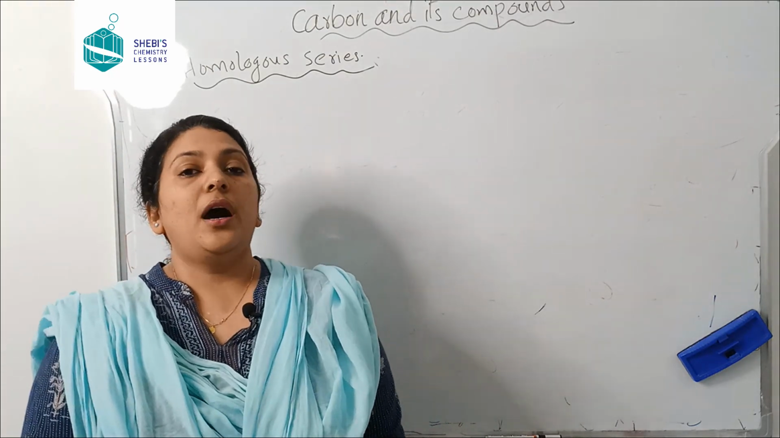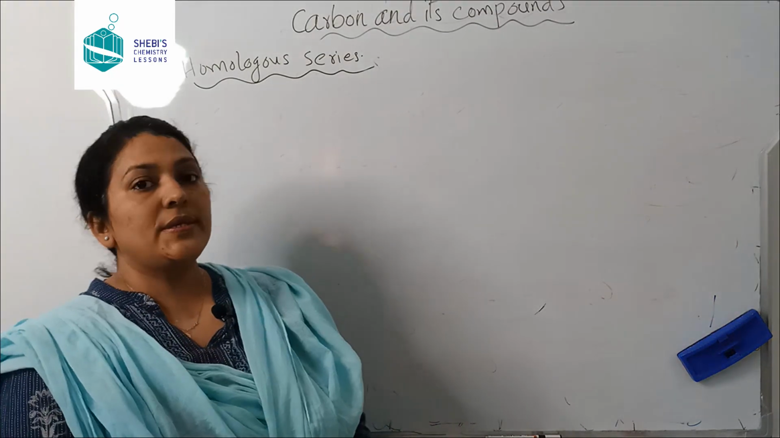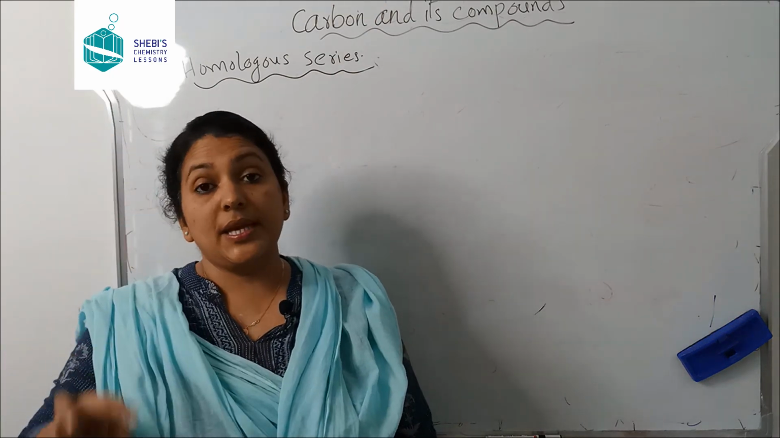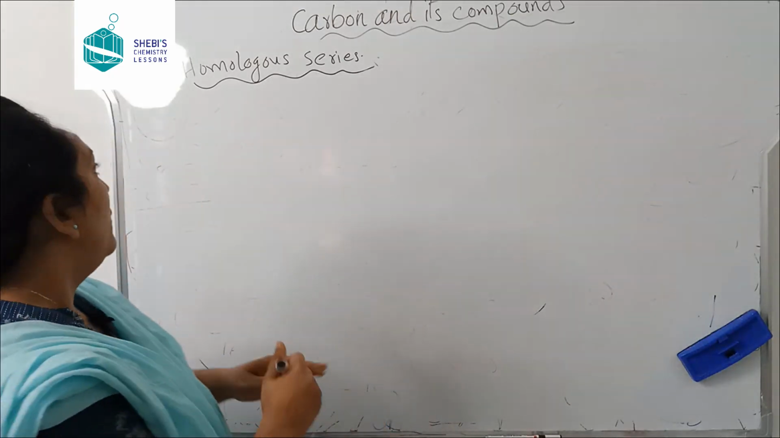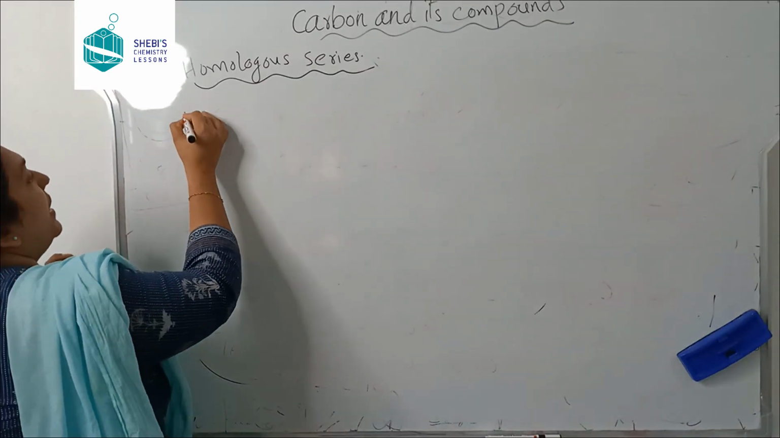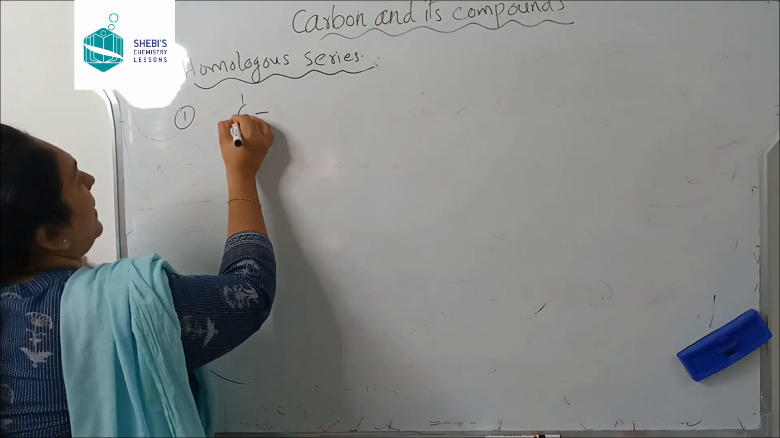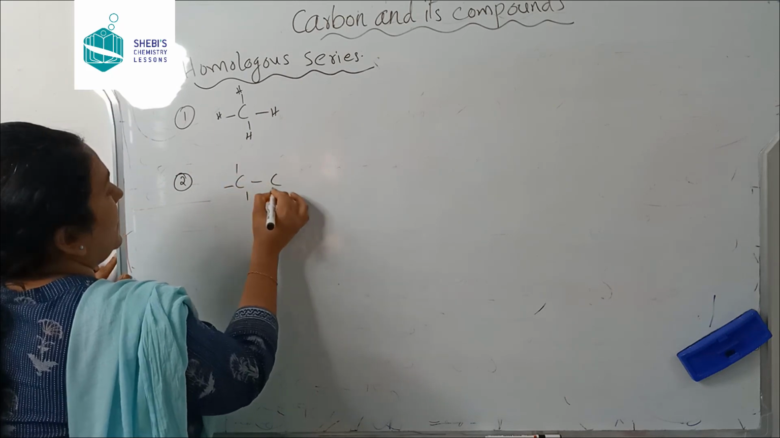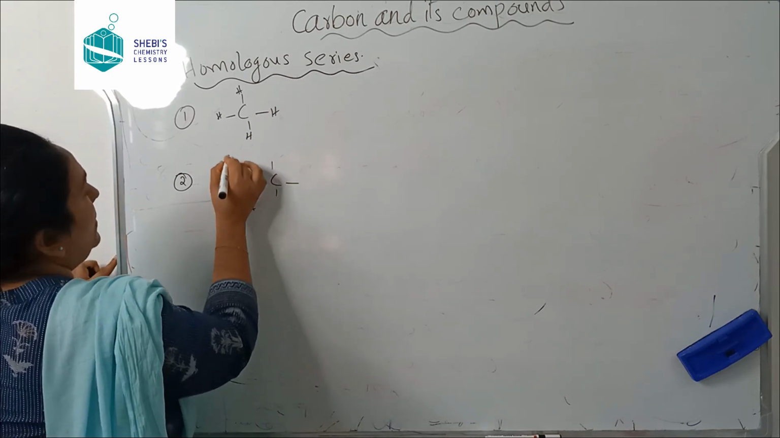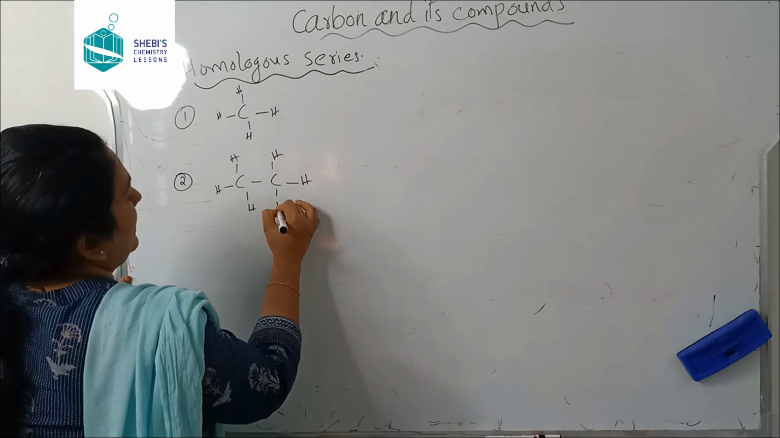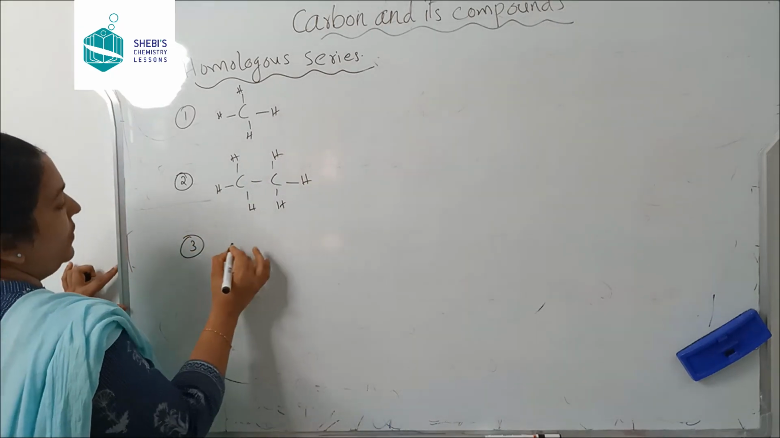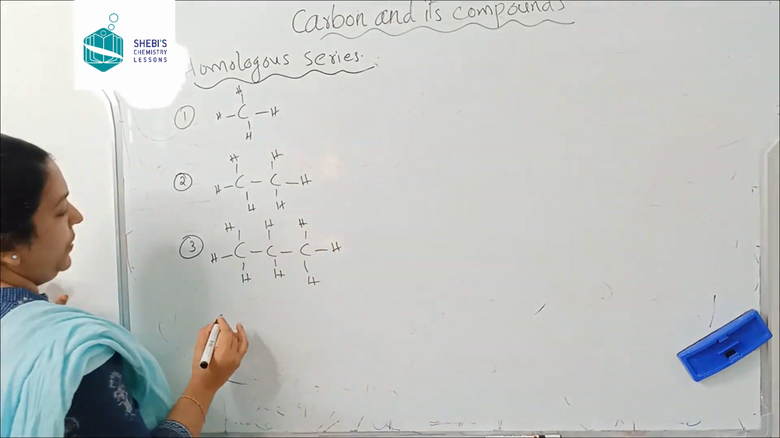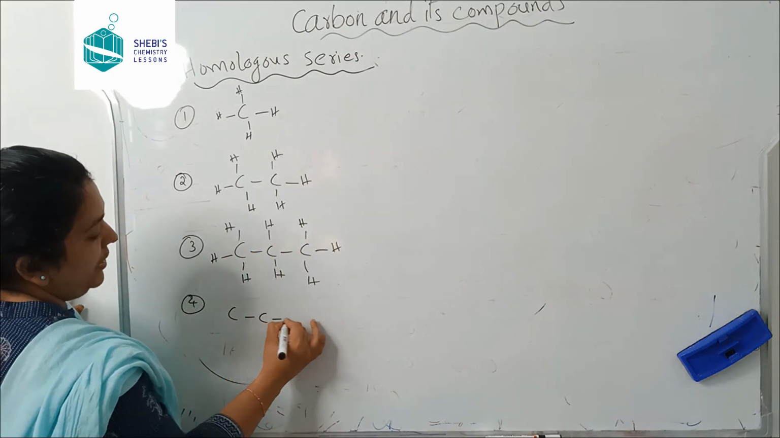Now we are going to take homologous series. To discuss that, let us first take alkanes. Some of the alkanes I'll take. For example, number 1, I'll take methane. Second one, 2 carbon atoms, it is called ethane. Third one, 3 carbon atoms. Fourth one, butane.